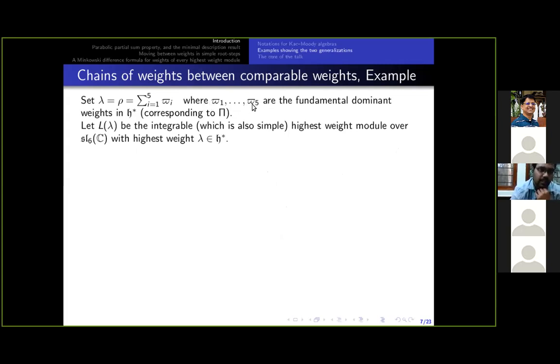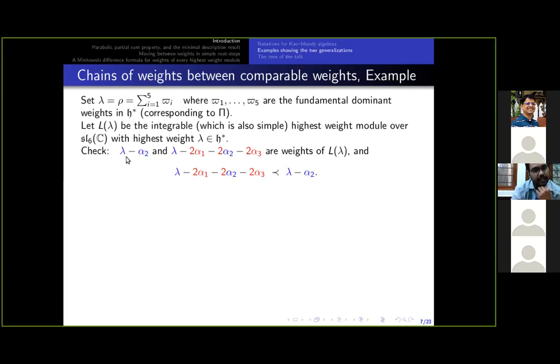Let omega 1 to omega 5 be the fundamental dominant weights. And let me set lambda to be the sum of all fundamental dominant weights, which is equal to the vector rho, which is half the sum of all the positive roots. For lambda in H star, let me denote by L lambda the simple highest weight module with highest weight lambda over the Lie algebra SL6C. And as lambda is dominant, L lambda is also integrable.